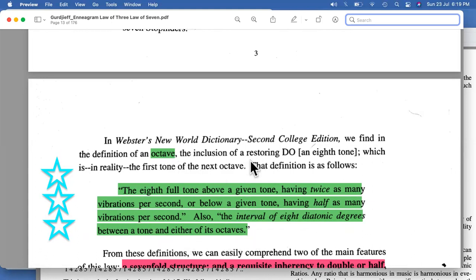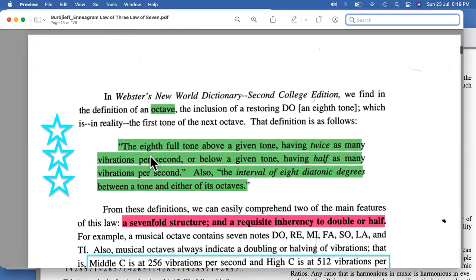The definition of octave is the eighth full tone above a given tone, having twice as many vibrations per second, or below a given tone, having half as many vibrations per second. Also, it is the interval of 8 diatonic degrees between a tone and either of its octaves.